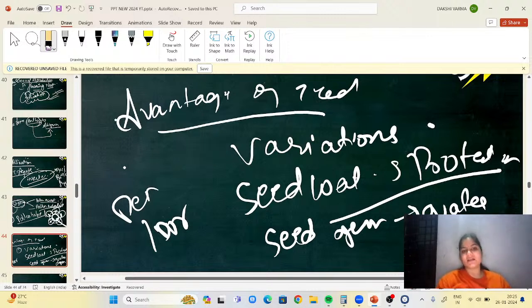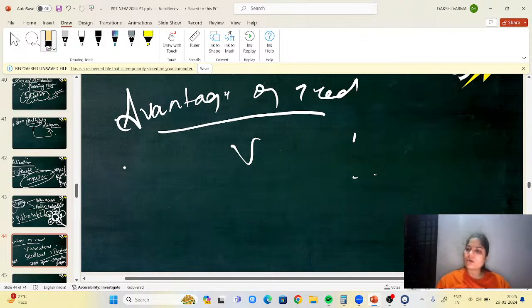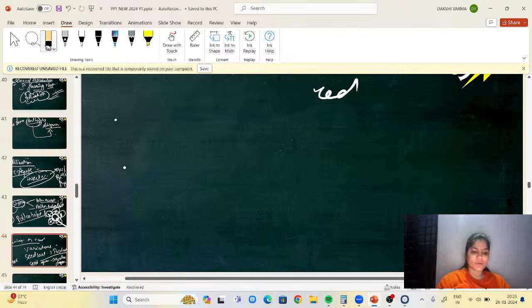Viability of seeds. Just now I told you seeds can be preserved, right? So what is the viability of seed? You can see that Phoenix dactylifera, the date palm, a seed of it was stored for 2000 years. Next, number of seeds: a large number of tiny seeds.